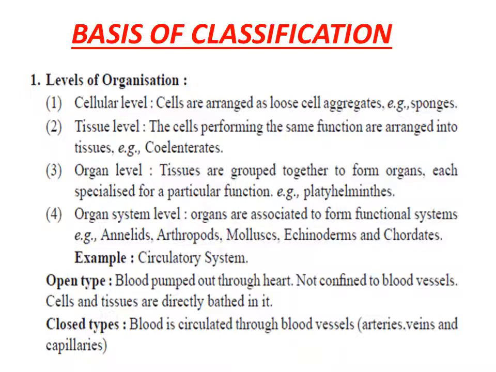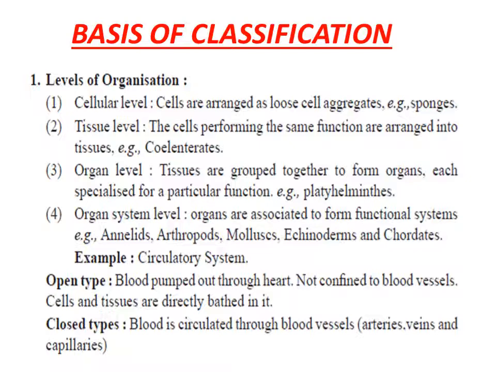In this level of organization, we also have to mention the organ systems in animals. If we talk about the digestive system, it may be incomplete with a single opening, where the anus and the mouth both share the single opening. This is seen in the phylum Coelenterata and Platyhelminthes. Whereas in the rest of the phyla from Aschelminthes till Chordates, we will see that there are two openings in the digestive system, which behave as anus and mouth separately.